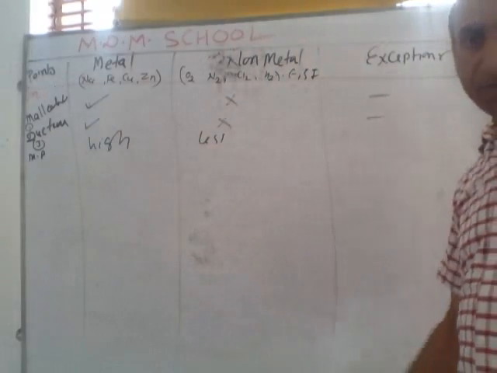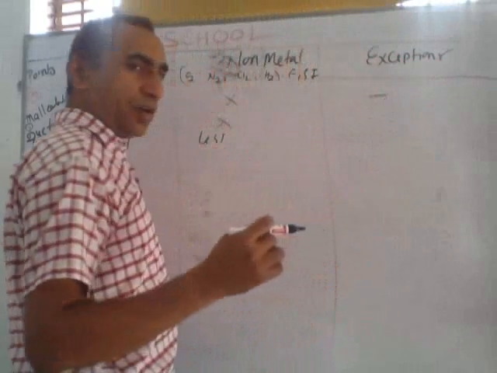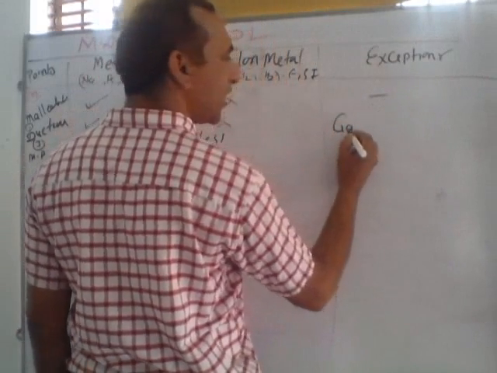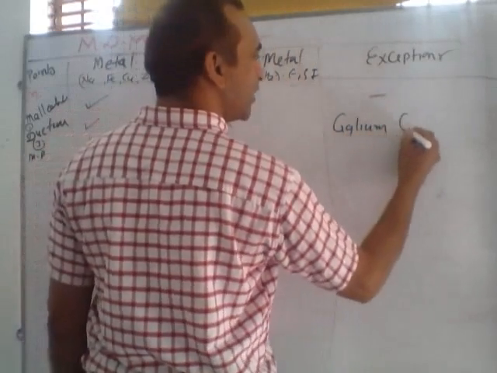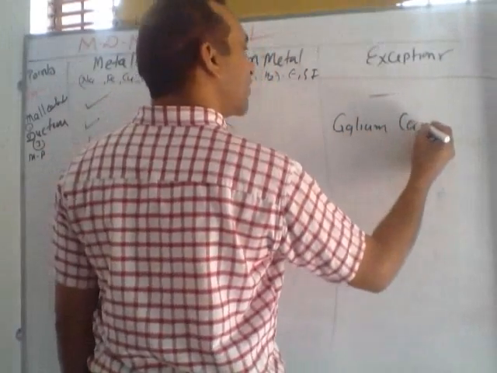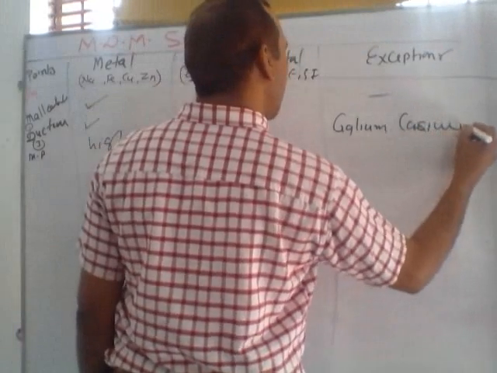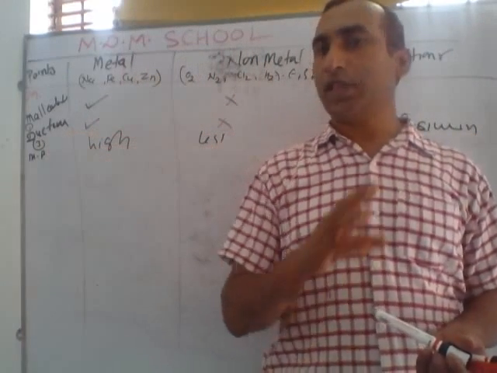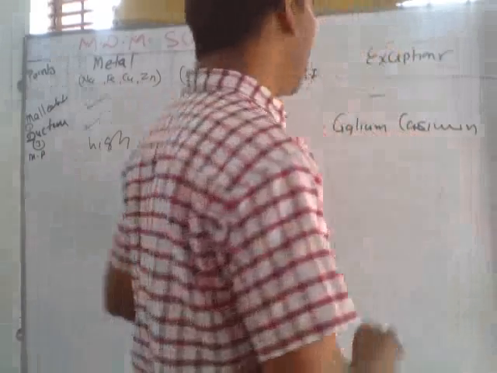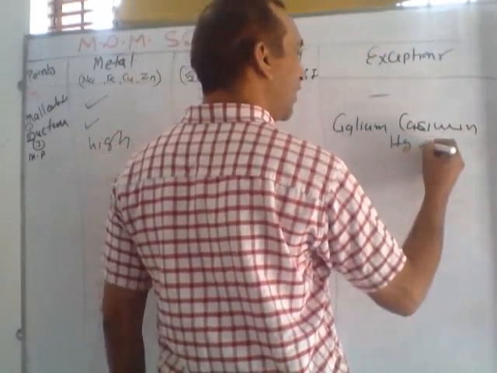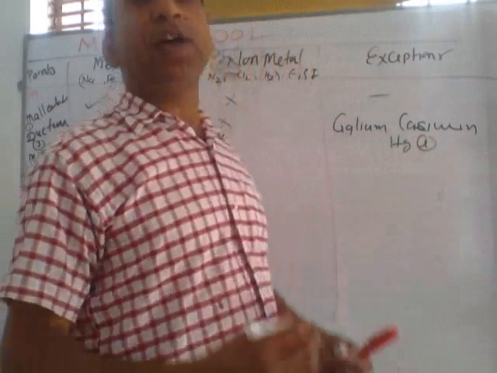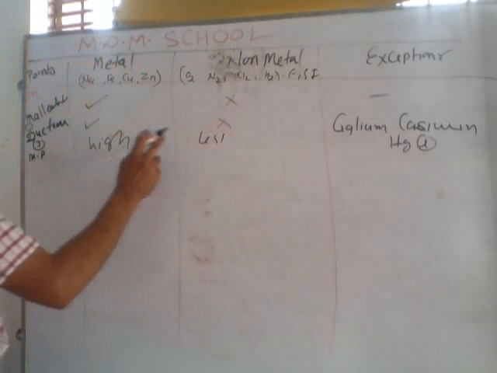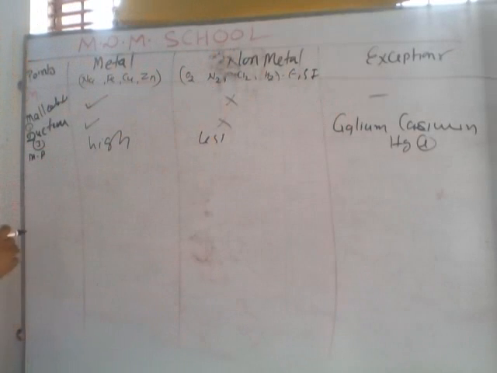There is an exceptional case. Listen. Have you heard about some metals like Ga? Ga is gallium. Another is Cs, cesium. So cesium and gallium are metals, and their melting point is very low. These are metals, an exceptional case. And you also know Hg. Hg is mercury, it exists at room temperature in liquid state. So got the meaning of this point: melting point is high or low, with some exceptional cases.